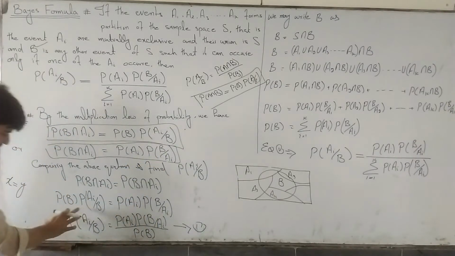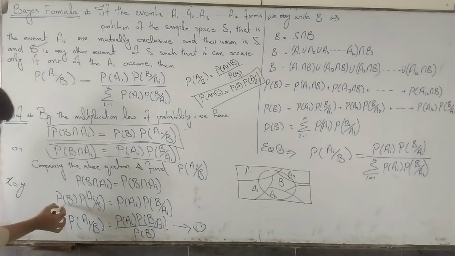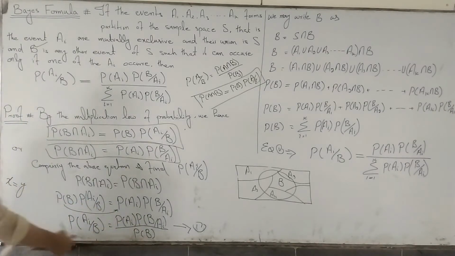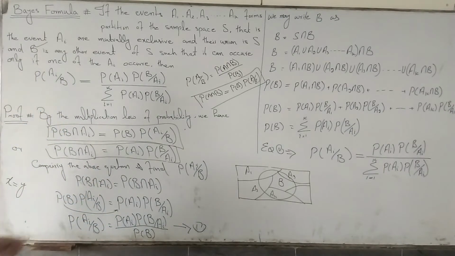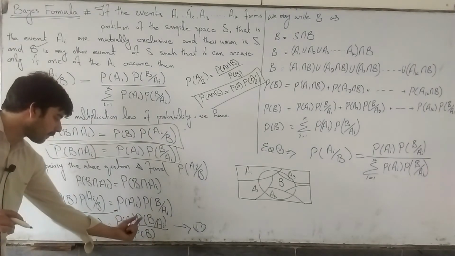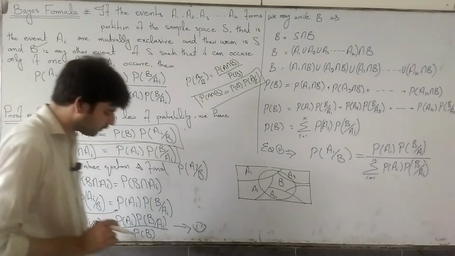Solve this equation for probability of AI given B by transferring this multiplication to the right hand side, and it becomes a division. Probability of AI given B is equal to probability of AI, probability of B given AI, whole divided by probability of B.